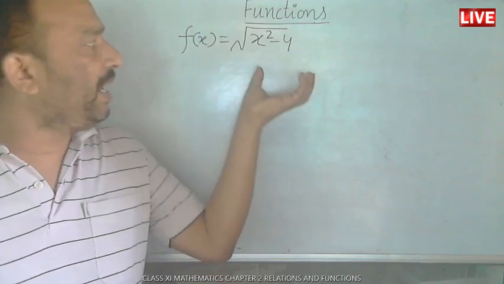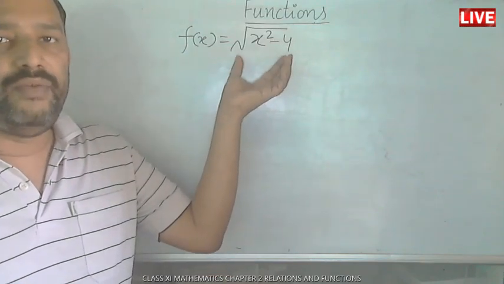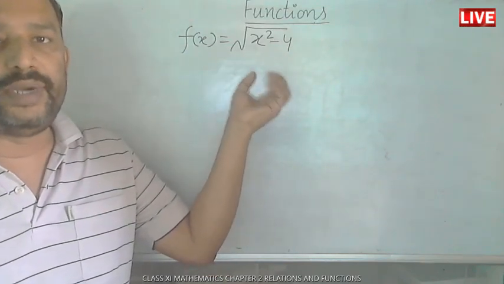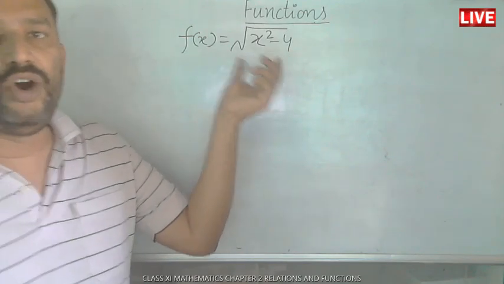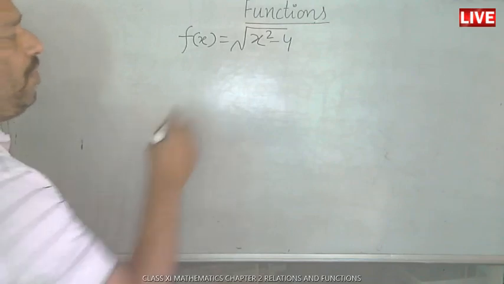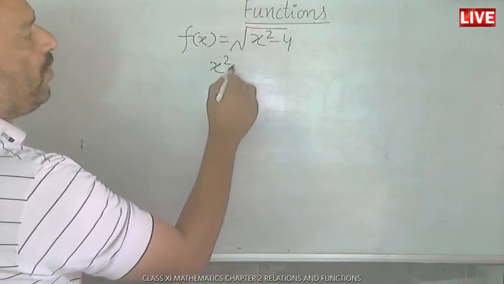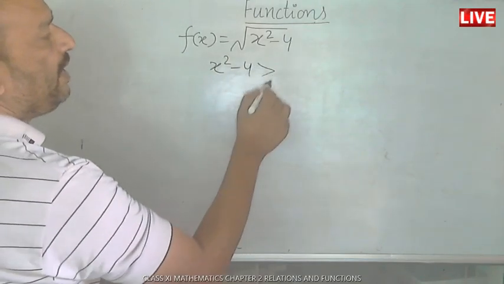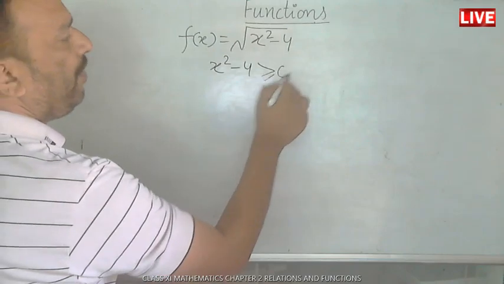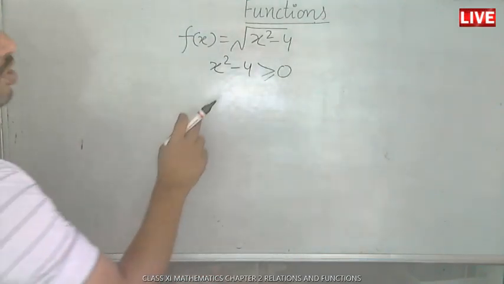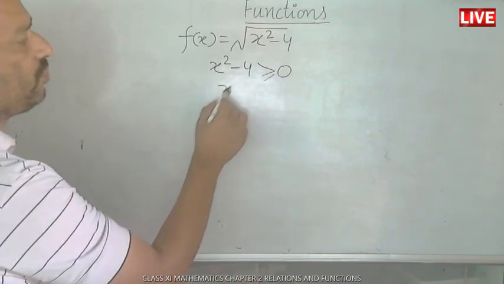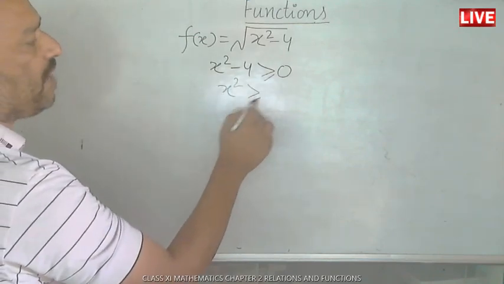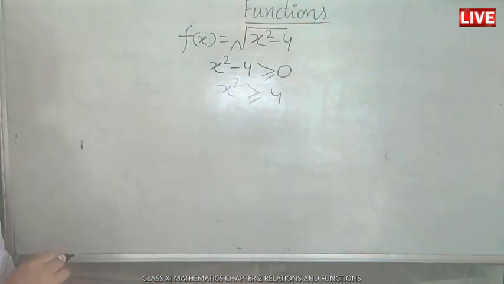So to find its domain, we have to exclude those values from its domain which give us a negative value inside the under root. It means you have to find out first for which values it is greater than 0. This will be the domain. It cannot be negative. Greater than or equal to 0 is acceptable. When you solve, it gives you x square is greater than or equal to 4.